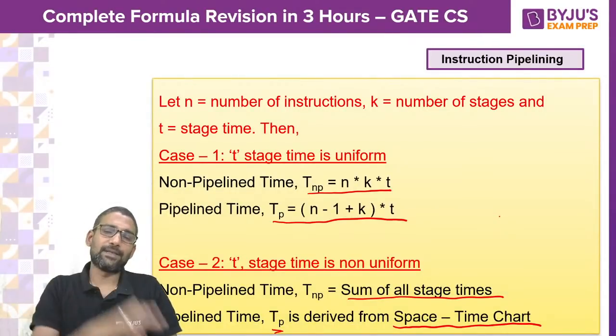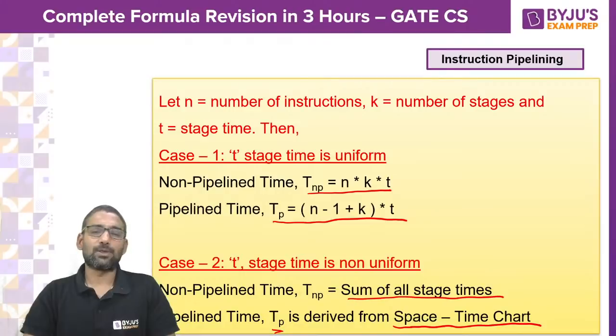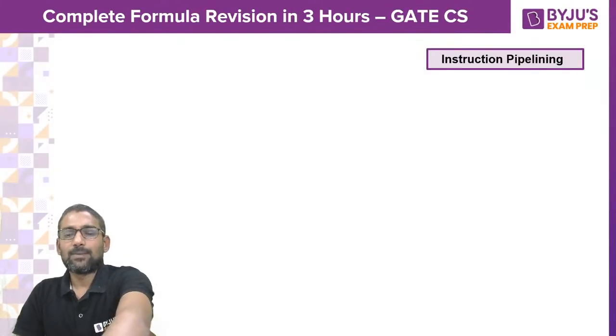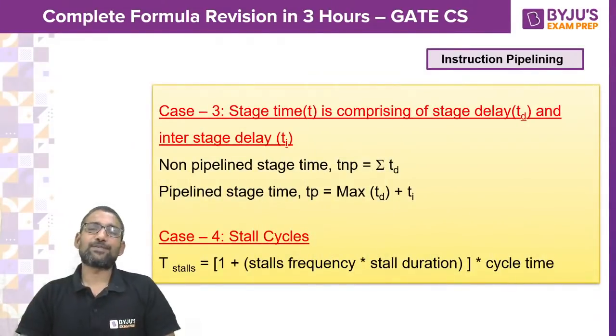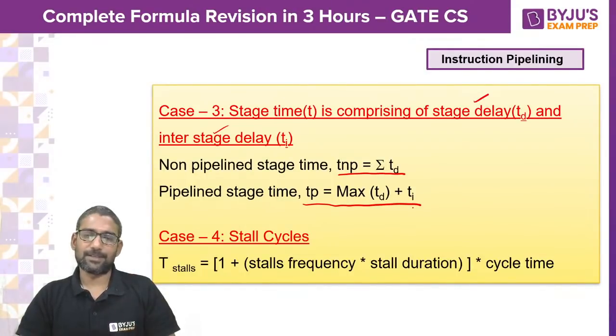By drawing it, you can derive the total pipelined time. And suppose the stage time is expressed in terms of stage delay and interstage delay, then the non-pipelined time you calculate as the summation of stage delays. Pipelined time you calculate as max of stage delay plus interstage delay.